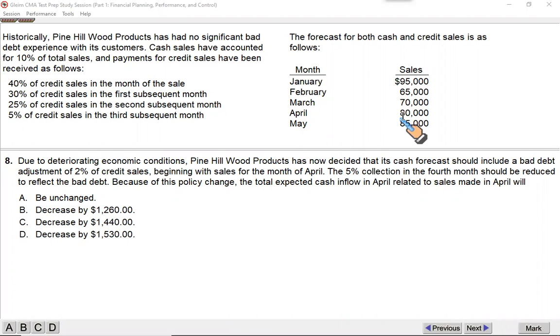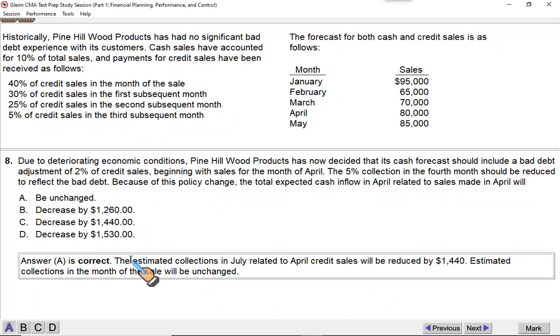You will receive what you were supposed to receive in April. April's 90% sale is credit, and out of that you will receive 40% of this in the same month. Bad debt will occur, but in July, which means the collection in April will stay the same. Look at this. The estimated collection in July related to credit sales in April will be reduced by 1440 because 2% of the amount will become bad. So that was the important point you need to remember.